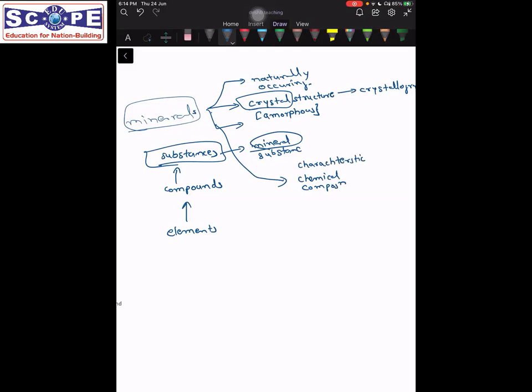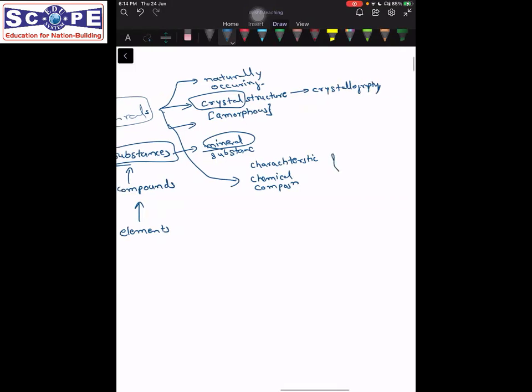Sometimes people say that it has a fixed chemical composition, but that is not particularly true because minerals do have some impurities. We will study a topic known as geochemical substitution. Students of geology must be aware of this topic. We will study this in geochemistry.